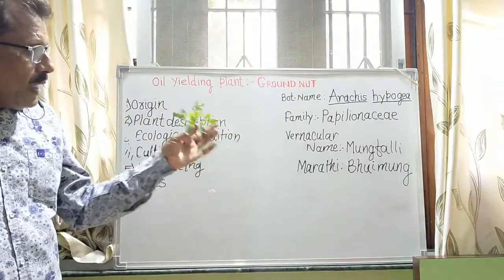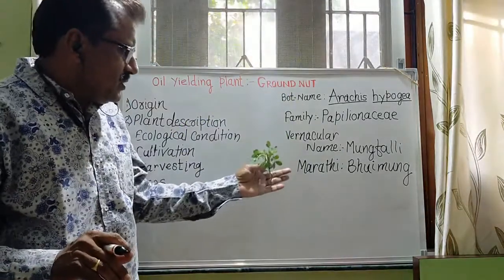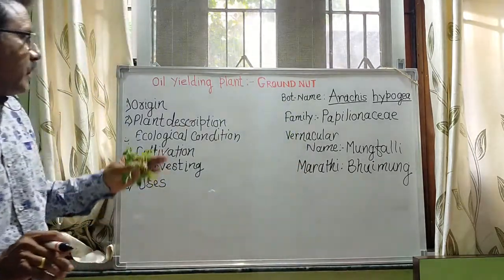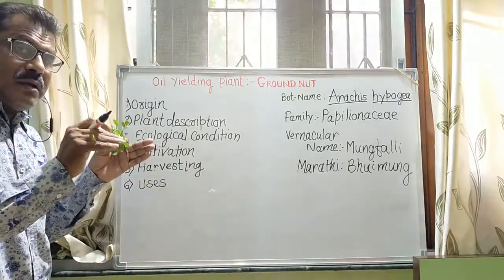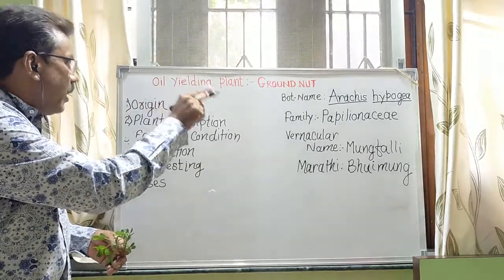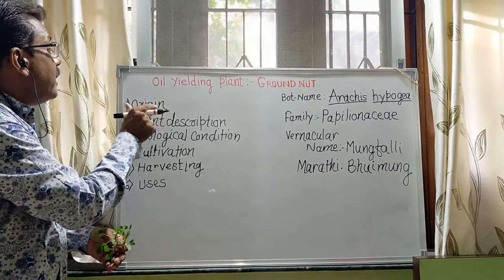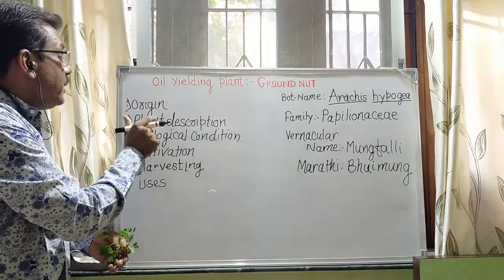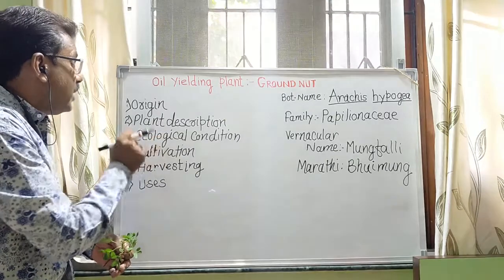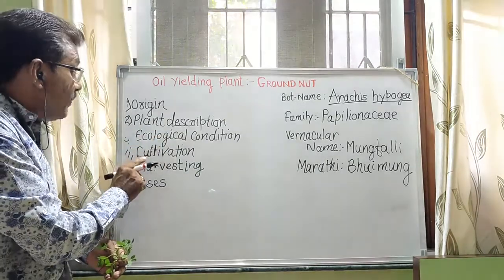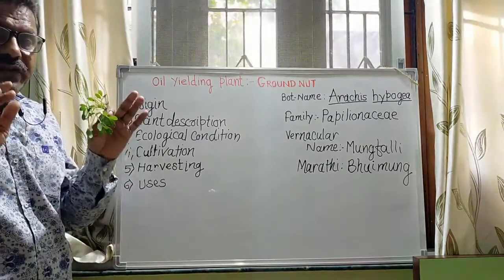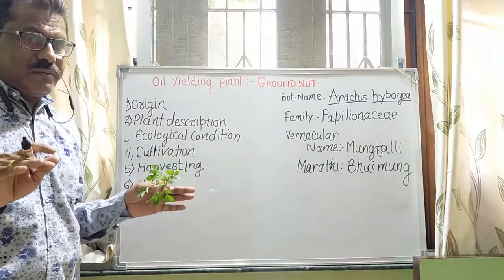This is the classification. Whenever you write the answer, you have to do all these. What is included in the syllabus of oil yielding plants, groundnut: we have to see its origin, its plant description, ecological condition, cultivation, harvesting, and its economical uses.